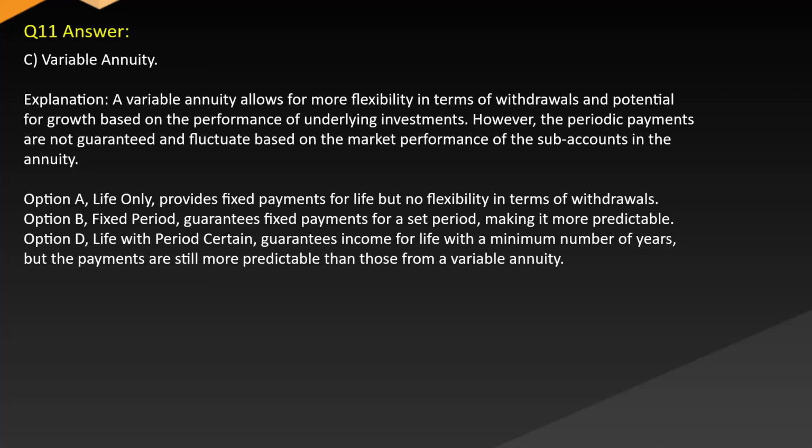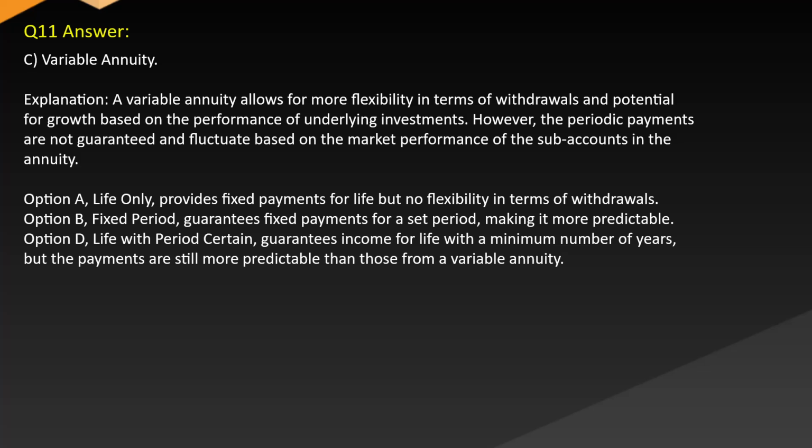Answer C. Variable annuity. Explanation: a variable annuity allows for more flexibility in terms of withdrawals and potential for growth based on the performance of underlying investments. However, the periodic payments are not guaranteed and fluctuate based on the market performance of the sub-accounts in the annuity.